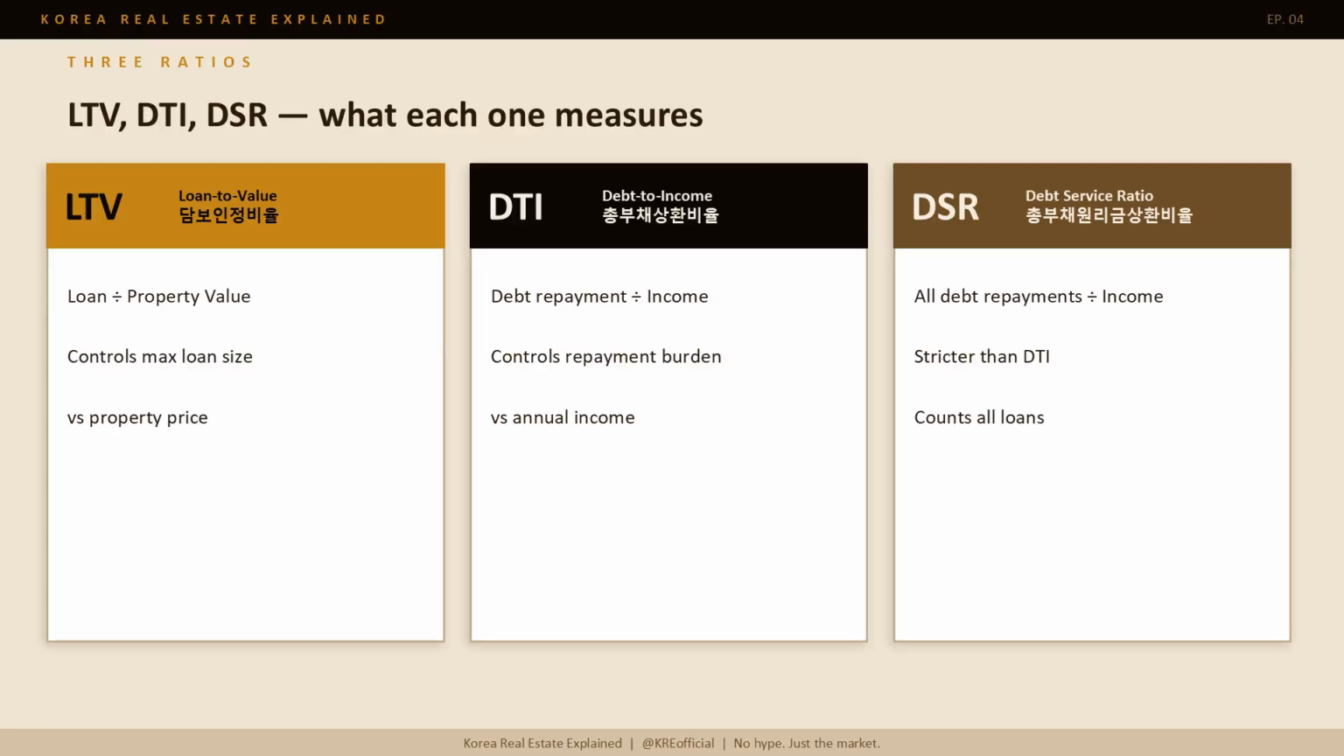3 ratios. Each one measures something different. LTV, loan to value, or Dambo Injongbyul. This caps how large your loan can be relative to the property's value. DTI, debt to income, or Chongbuche Sangwanbyul. This caps your annual debt repayments relative to your income. DSR, debt service ratio, or Chongbuche Weoligum Sangwanbyul. This is stricter than DTI. It counts every loan you have, not just the mortgage. You must pass all 3 simultaneously. The binding constraint is whichever cap produces the smaller loan.